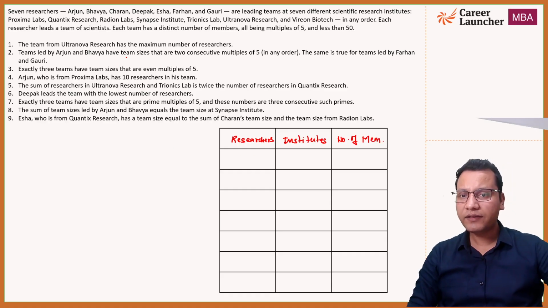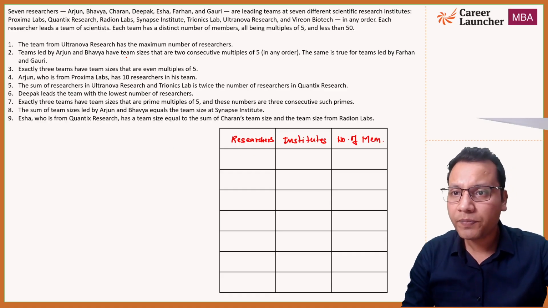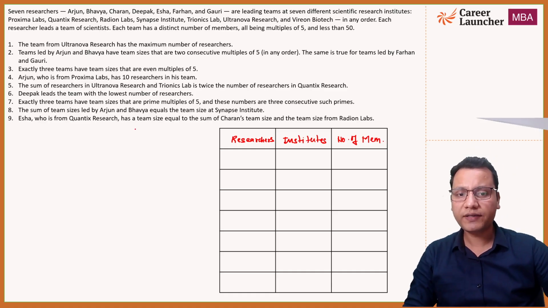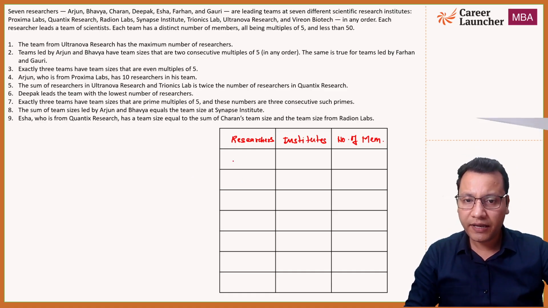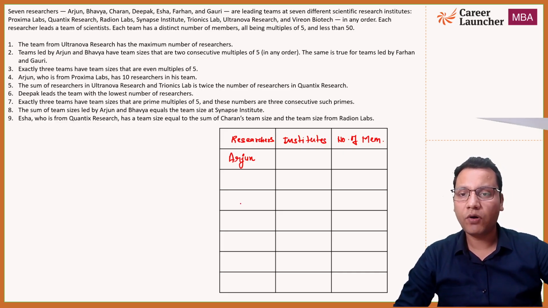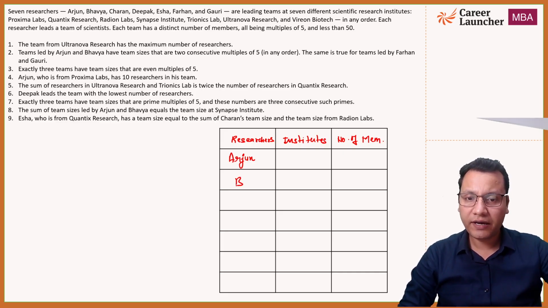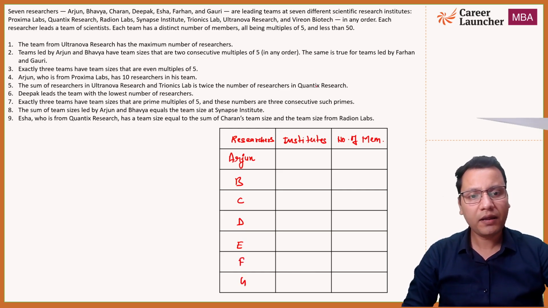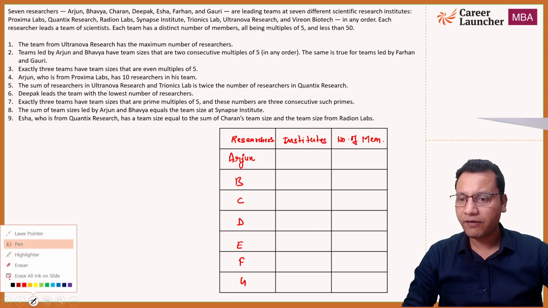Let's fix one: let's fix the names of the researchers here. The researchers are A, which is Arjun. You can use the initials of all these names: Arjun A, Bhavya B, Charan C. So I am using the initials A, B, C, D, E, F, G. They are leading the teams, and accordingly we will fill data inside it.